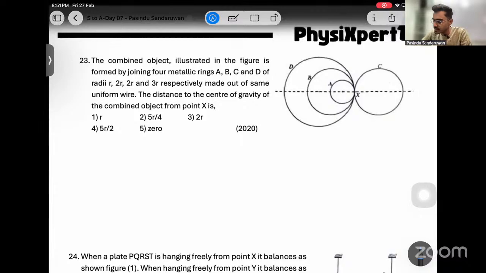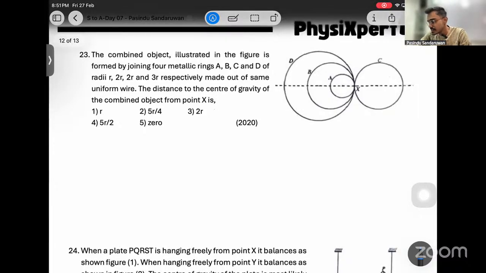Right, let's do this, something like this. See, what I can see is these two. Look at here. These two, B and C, are identical, no? Since these two are identical, their center of gravity should be at their symmetric center, at their symmetric point, about B and C.